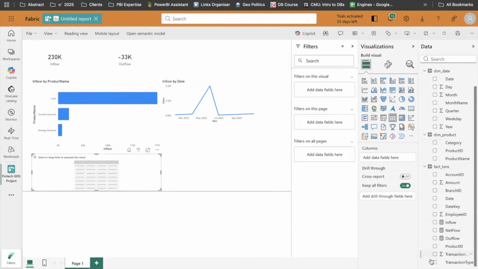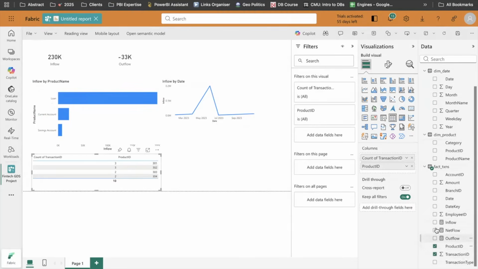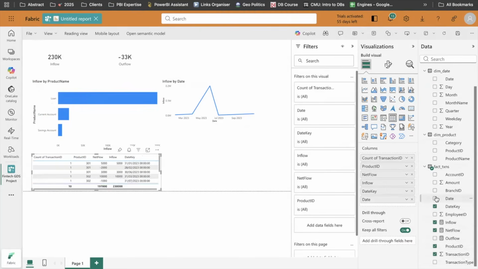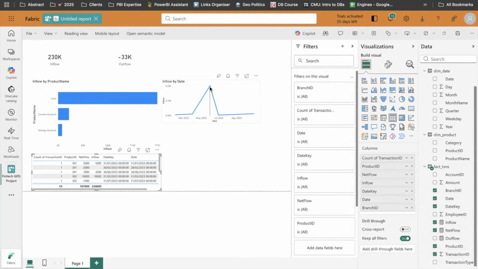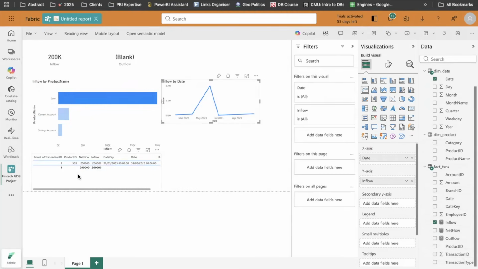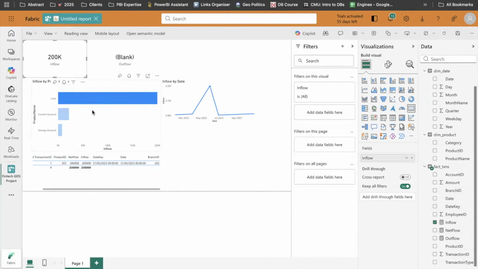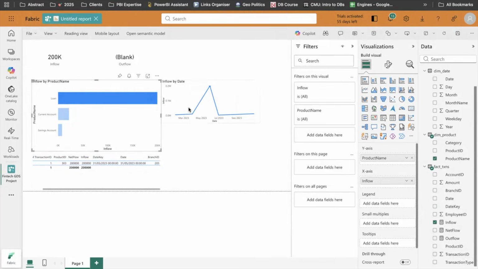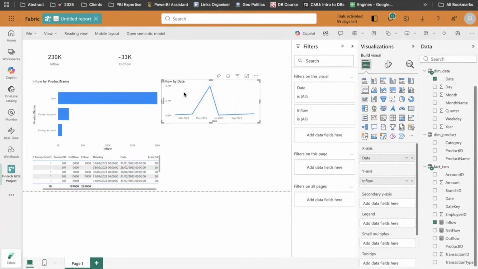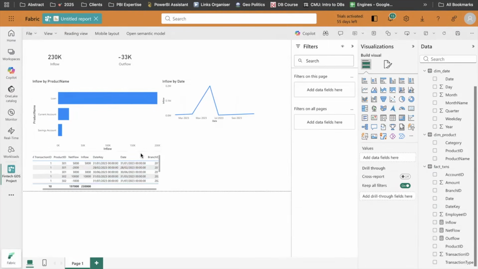This table will have transactional level data. For example, this is representing all this information. Whenever they want to see this, they will click here and find that exact transaction, which could have been the reason. So they can start with the overall number, then start seeing the story one level down, and if they want to drill into more detail, we can show them the transactional level data. So this tells them the summary, and also the reason why something is happening in the data.